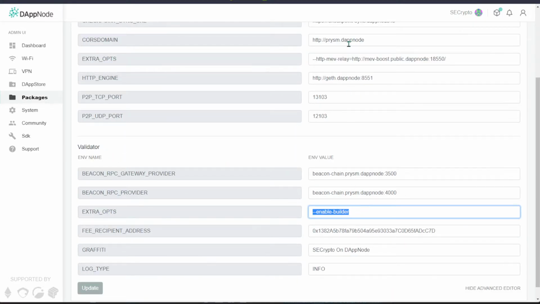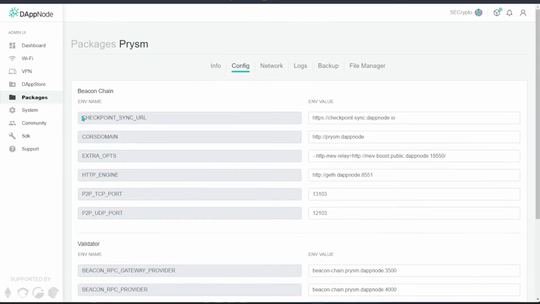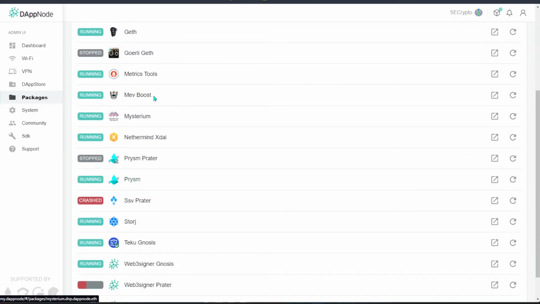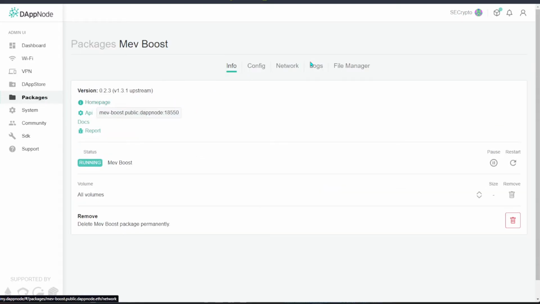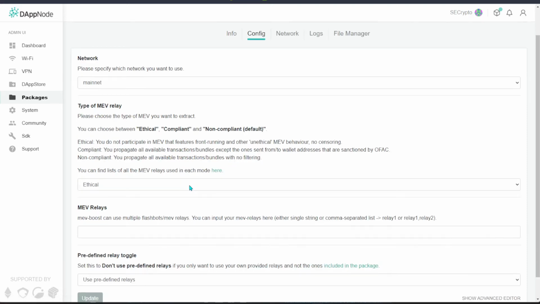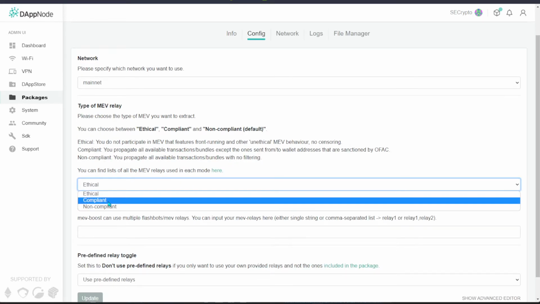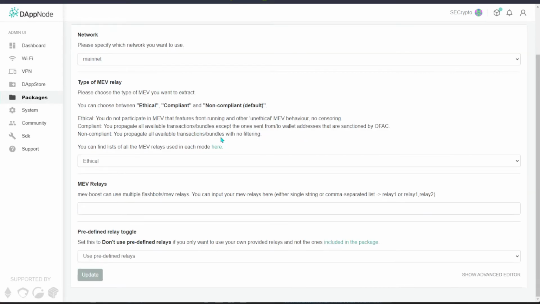And once you have successfully entered both of these, click on update, and once it is successfully updated, just head back to your package, and from there scroll down to the MEV Boost, and we are going to configure this, and I'm going to explain to you what this ethical, compliant and non-compliant is. So over here on DAppNode itself, they have explained ethical itself.